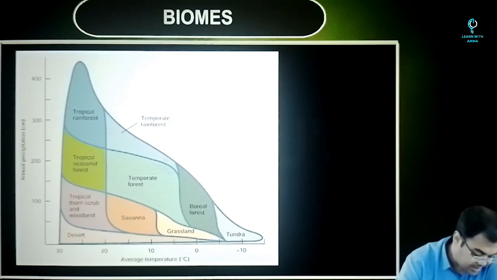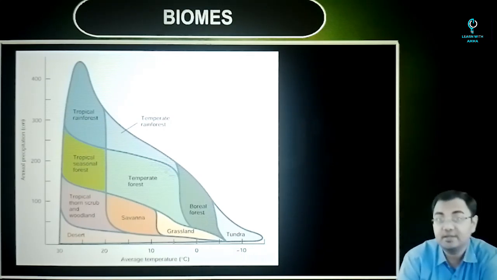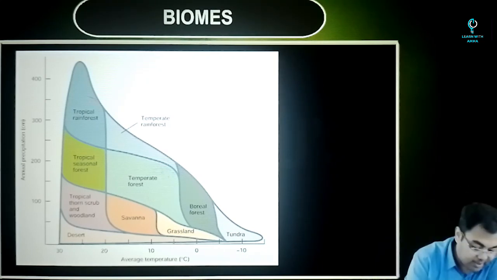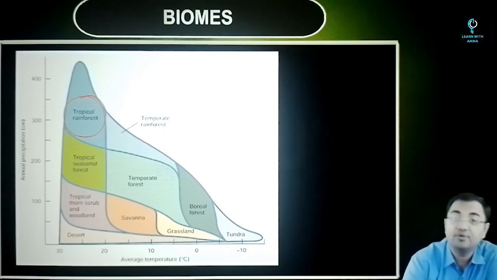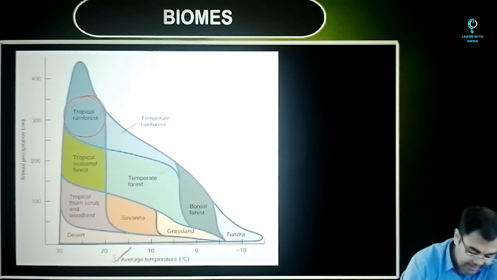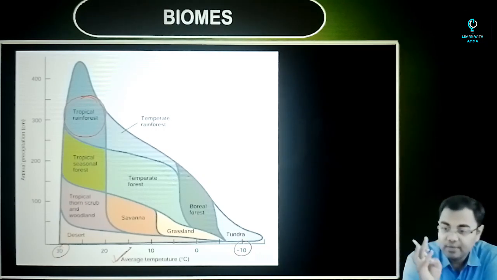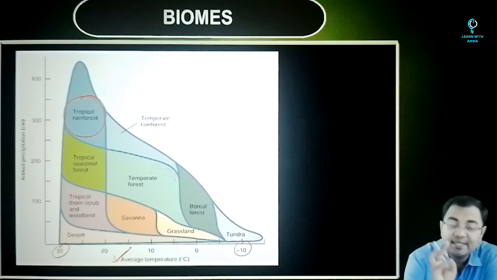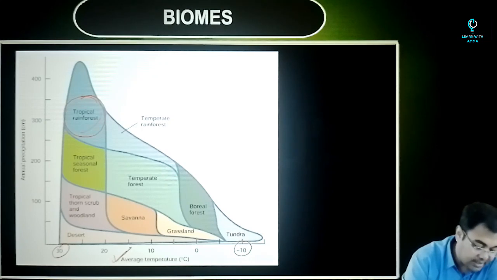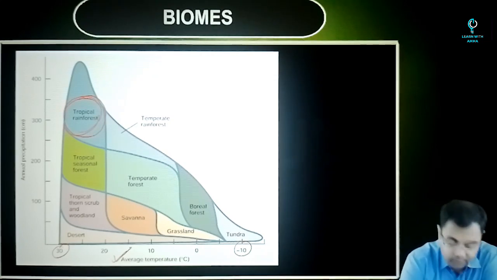So on the basis of temperature and precipitation, we see that all these different kinds that we are looking at can be summed up in this manner. For example, when we are talking about very high annual precipitation and high average temperature, mind this, that this is high and this is low. So when the temperature is high and the precipitation is high, then the kind of vegetation that will be suitable will be equatorial rainforest. So tropical rainforest will be seen in this kind of condition.